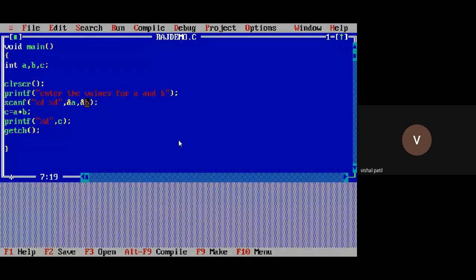If I enter 10, then it will be stored in this variable at a particular memory address, because every variable's value will be stored at a particular memory address, as I already told you. So 10 will be stored in A. If I enter the second value as 20, that will be stored in variable B. Each variable has its own memory address, because those values 10 and 20 will be stored in memory at particular memory addresses.